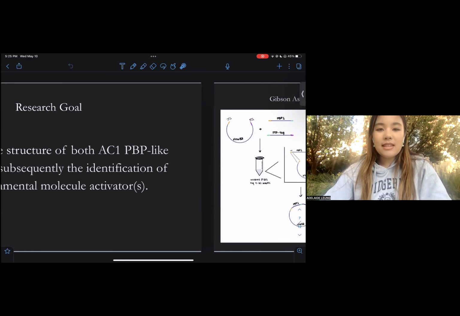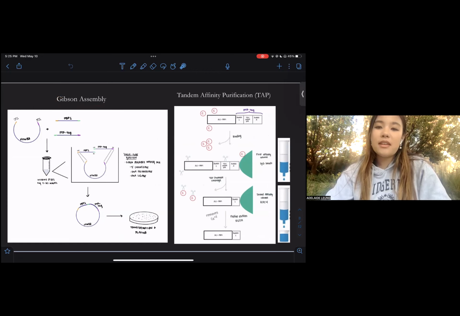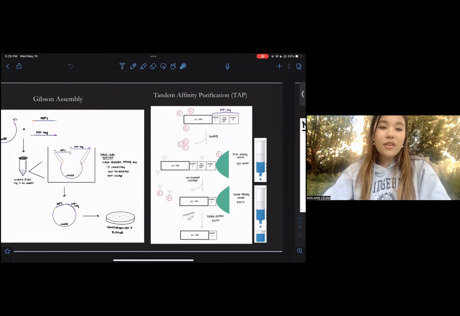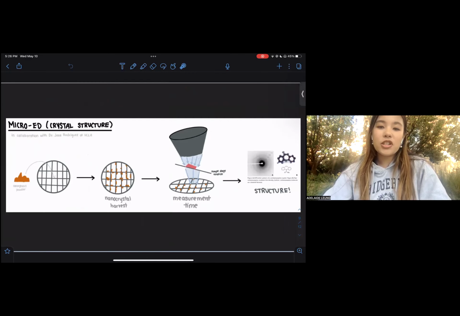Now, some notable methods include Gibson assembly, which is a novel isothermal method for ligating multiple fragments together. We have tandem affinity purification, otherwise known as TAP, to isolate our protein of interest, which is AC1-PBP1, following successful transfection into T. brucei. And lastly, we have microelectron diffraction, or microED, with our collaborator, Dr. Jose Rodriguez at UCLA.